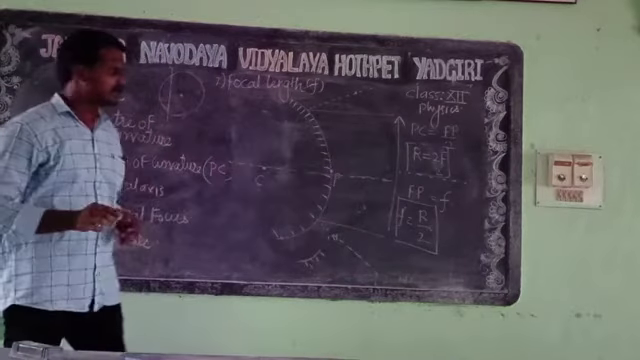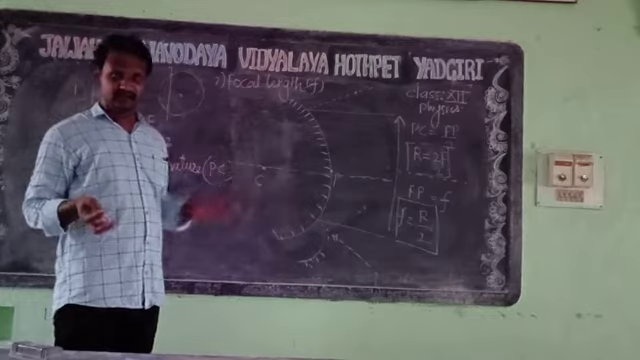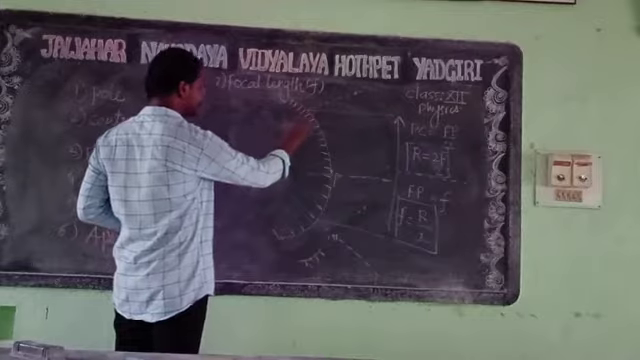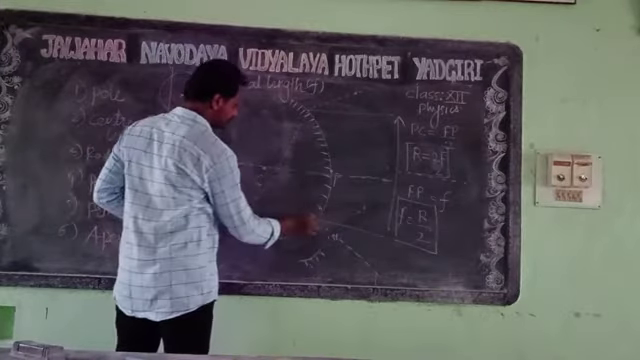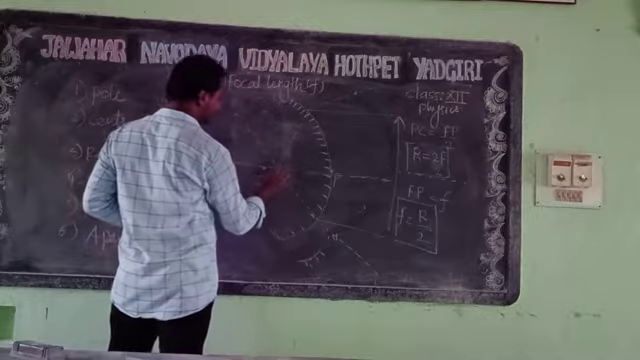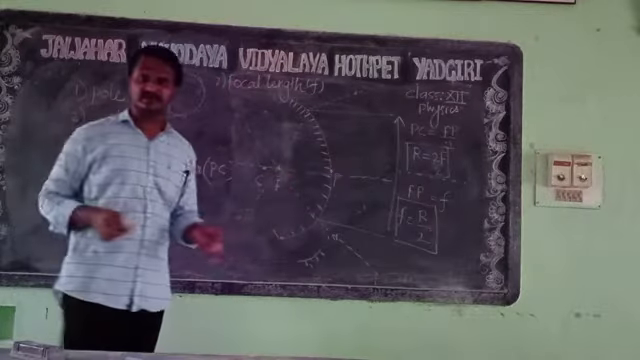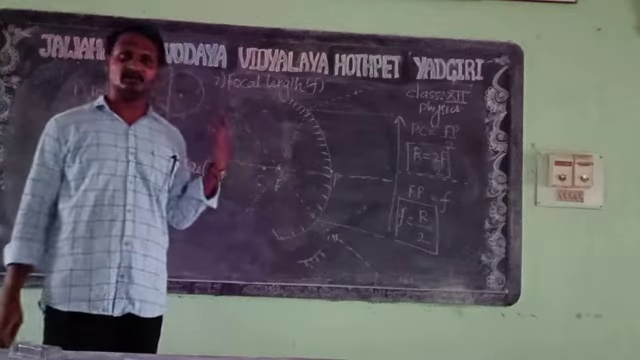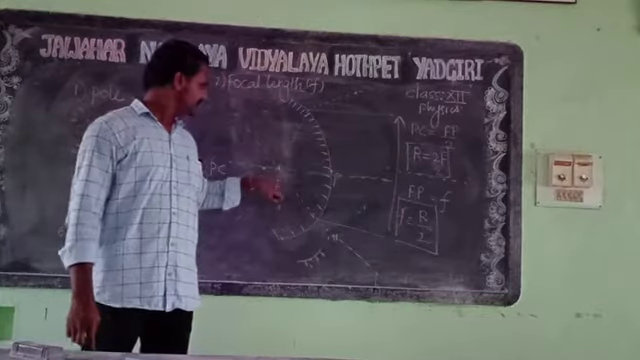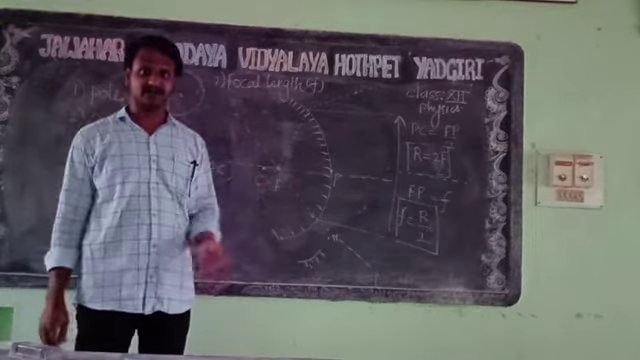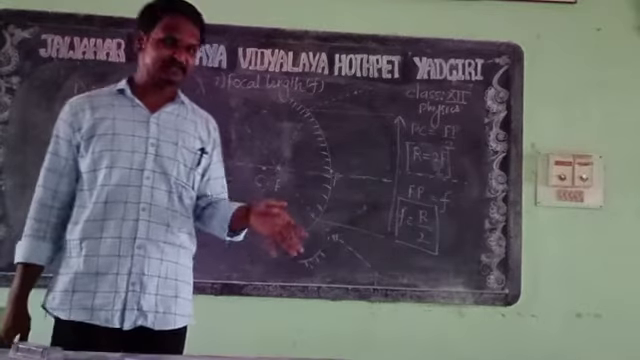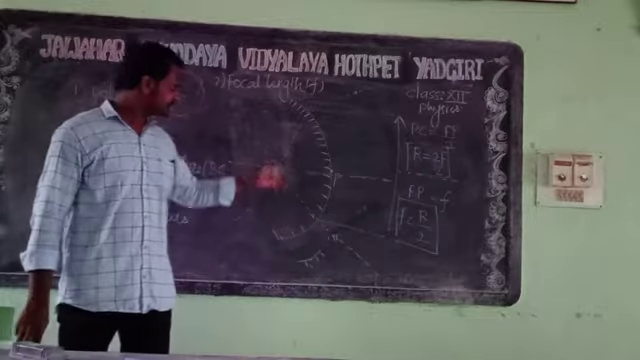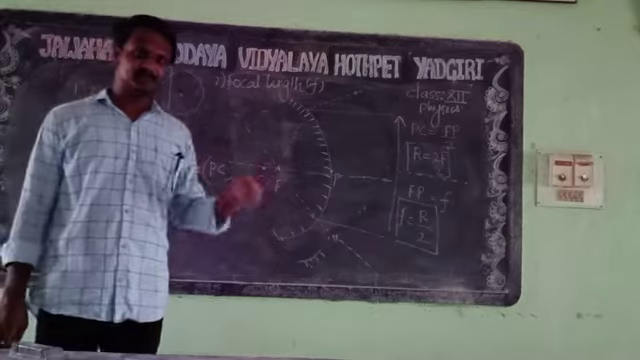We extend the reflected rays so that we get the focus point. If you draw like this, the reflected light will be passing like this, and the focus point will be here. This means in the convex mirror, the principal focus is not lying on the same side as in the concave mirror. The reflecting surface is here, and the focus and center of curvature are on the opposite side. They are not on the same side. This is the difference between the concave and convex mirror.